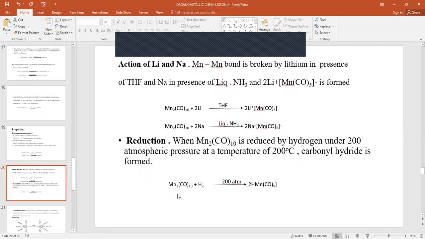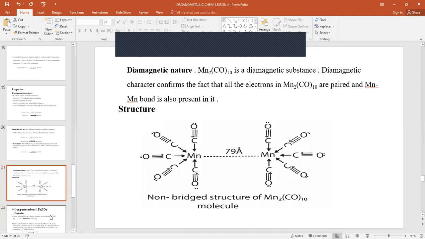So the dimanganese decacarbonyl plus hydrogen at 200 atmospheric pressure and 200 degrees Celsius results in the carbonyl hydride. Diamagnetic nature. It is a diamagnetic substance due to the presence of paired electrons. The structure is as shown.